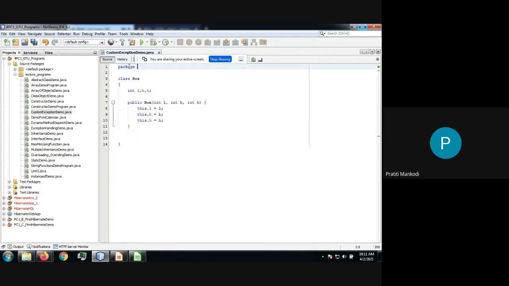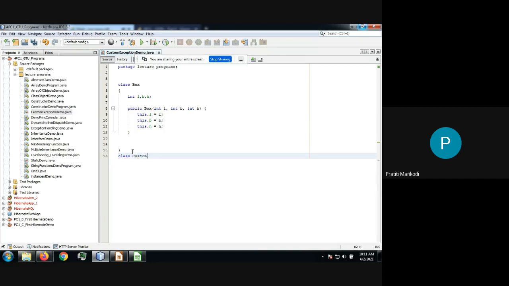I am supposed to write package lecture programs. Fine. Now what I want is I'm creating one driver class, that is class CustomExceptionDemo, which is having the main method inside it, public static void main String args.